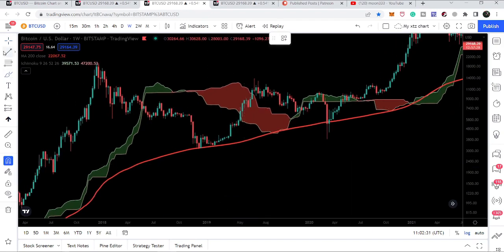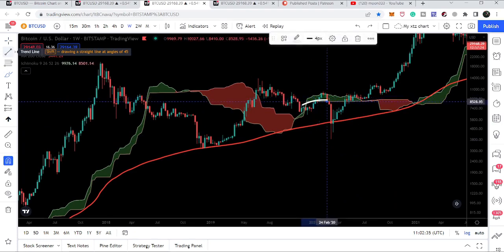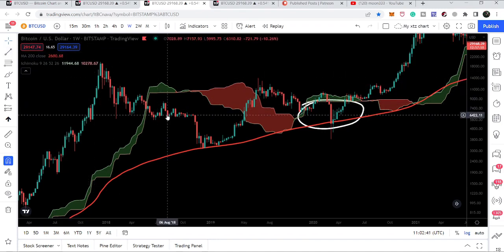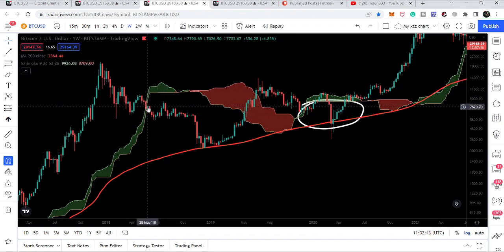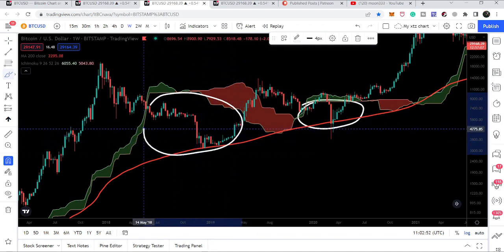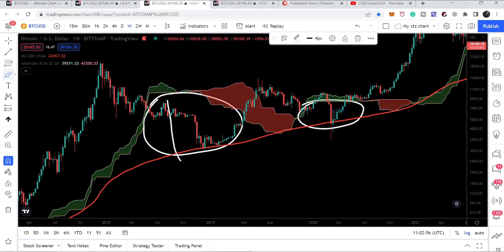So this is the most recent point or potential reversal zone that we had between this cloud and the 200 weekly simple moving average. And again, before that, back in May 2018, Bitcoin broke down this Ichimoku cloud, and this was our potential reversal zone between the 200 weekly simple moving average and this Ichimoku cloud.